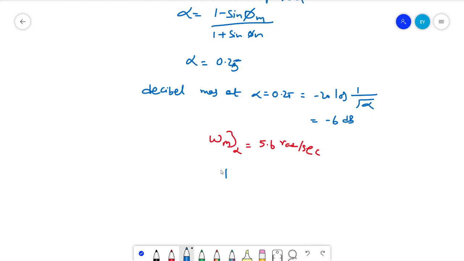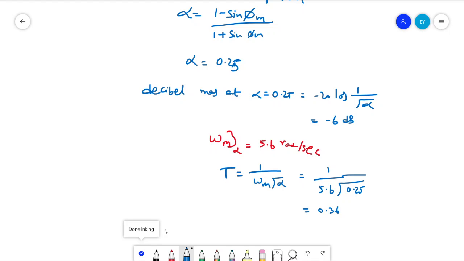T is given as 1 by omega m root alpha. We will substitute that T in the given transfer function. 5.6 times root 0.25 gives 0.36.